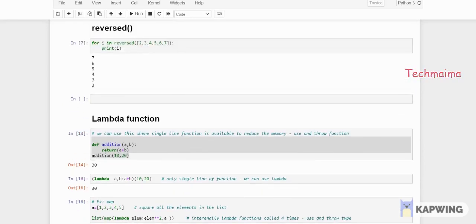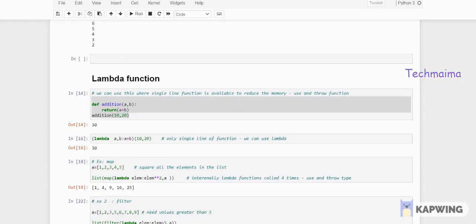There are a few more functions, as I mentioned earlier, that I have shown in the previous course. You can refer to that. Now the most important concept is the lambda function. Why do we need a lambda function? A lambda function is like use and throw. If you are going to use a function 10 or 20 times, and the function is not just 2 or 3 lines but 10 or 15 lines, you can use normal functions and create your own function.